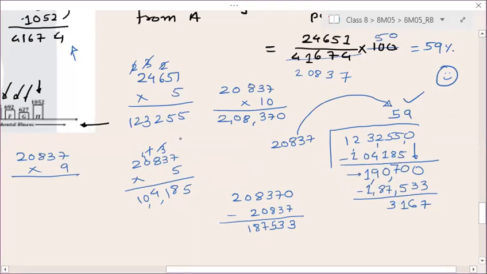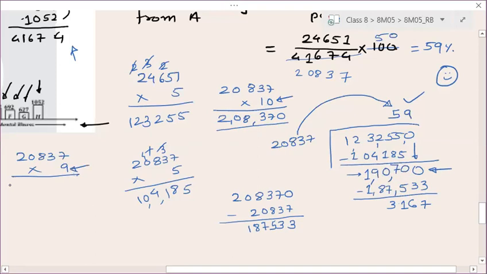Now, here I am thinking of another number with which I can multiply 20837 so that I can get 1,90,000 or a number less than 1,90,000. So if I multiply 20837 with 10, I will get 2,08,000. 2,08,000 is more than 1,90,000. Right. So I should go one step backward. So instead of multiplying by 10, I am multiplying here by 9.